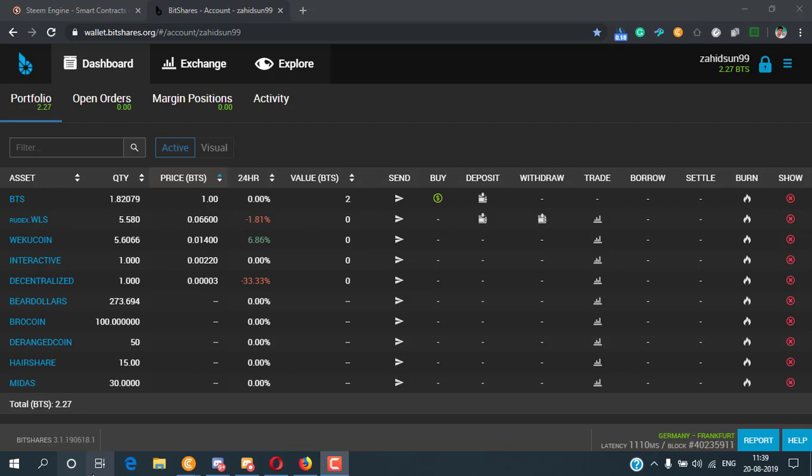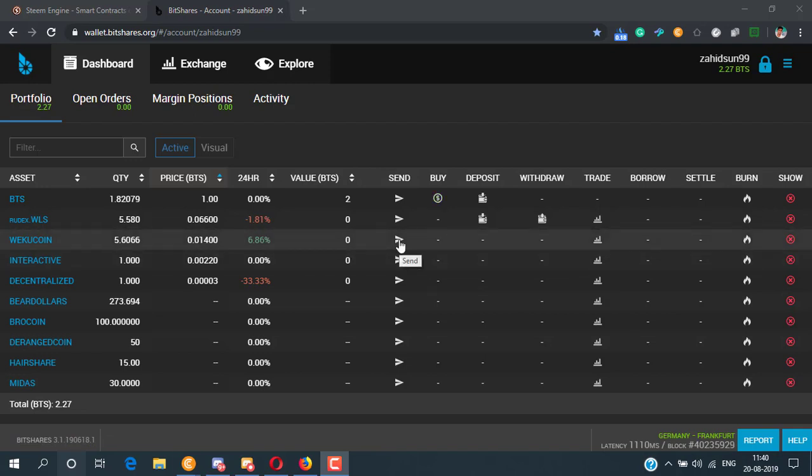If you want to know more about transferring, go to the link in the description. Okay, let's see how to transfer WeKu coin into steem-engine. Firstly, you have to open the BitShares dashboard in the portfolio tab, and now you can see I have some WeKu coins in it. Now click the send button in the WeKu Coin row.